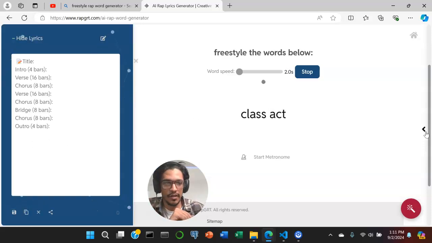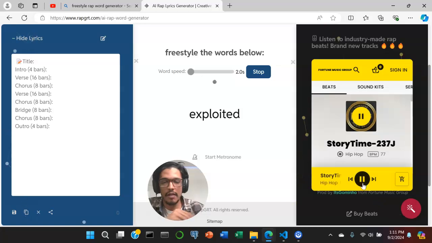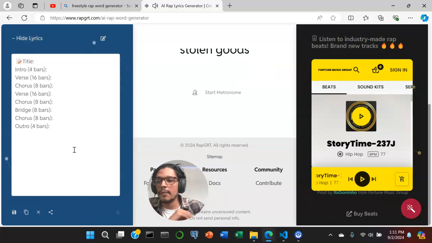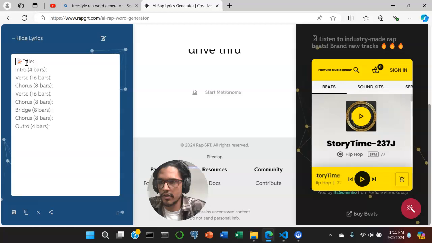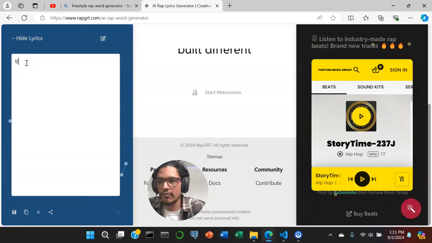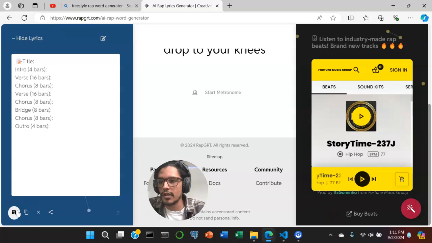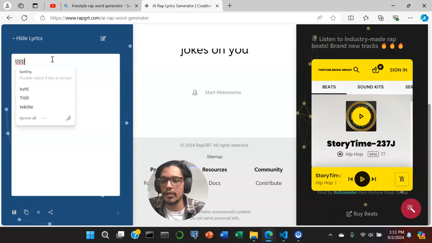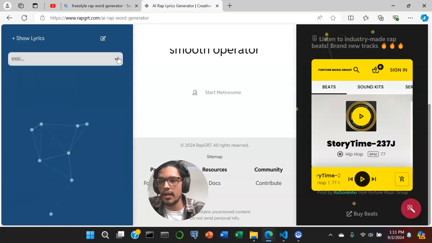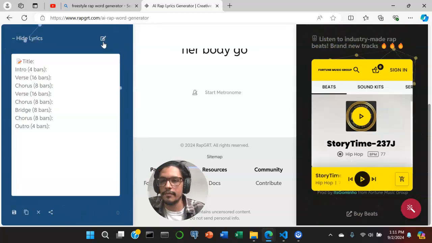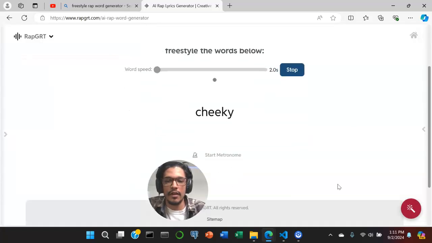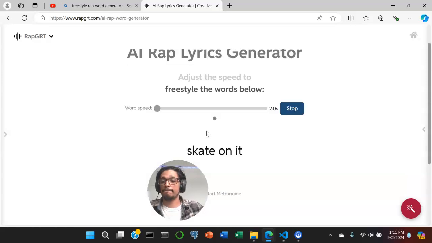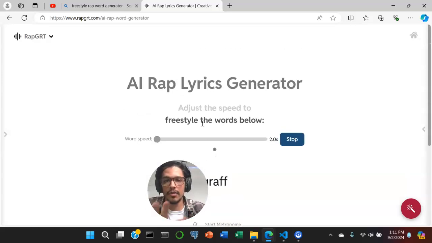Now, if we click these arrows here, we can start playing some music. Probably cut out my audio, but we get some music there, and we get a structure of a basic rap template or a rap song, and you could just do your thing, and you can save it, and it'll save right here, and you could open it back up and edit it, or you could erase it, in which case you erase it here as well. Okay, so we have a streamlined workflow. Very nice, very cool. And that's basically the whole idea behind it. Simple as that. We use AI and machine learning to create a minimalistic modern design.